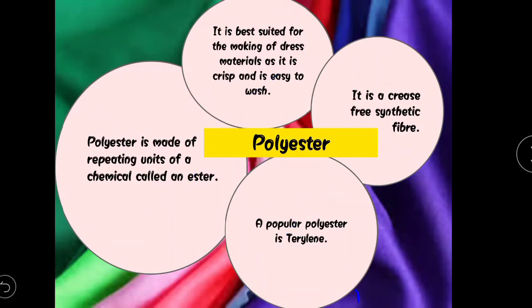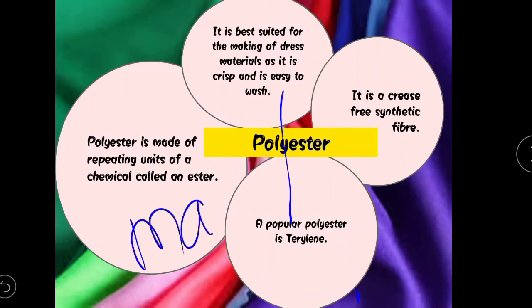Coming to polyester. Polyester is also a synthetic fiber, and this material is well suited for making dress materials because it is a crease-free synthetic fiber. No wrinkles come on this cloth. It is made up of a repeating unit called ester. The name itself says polyester.